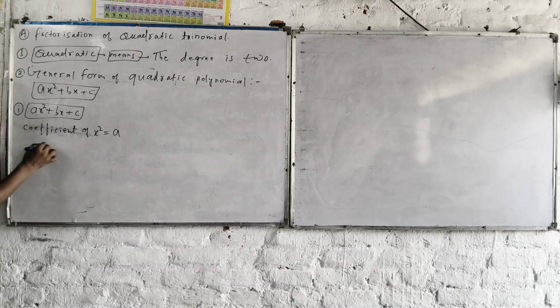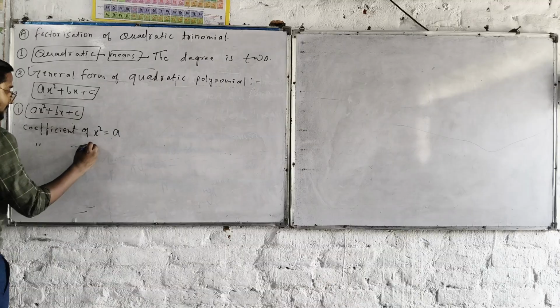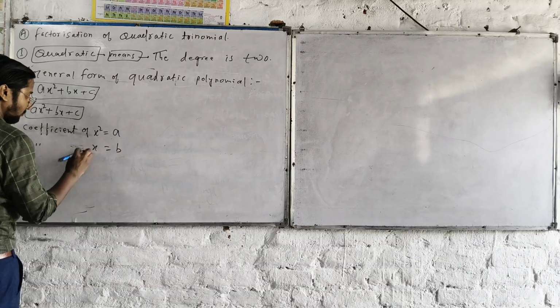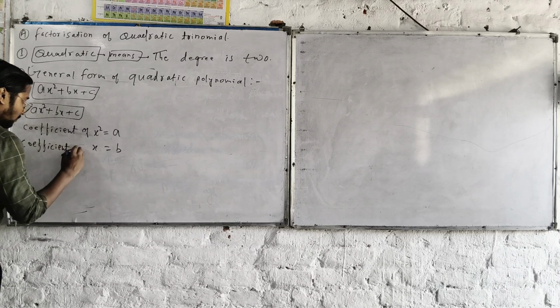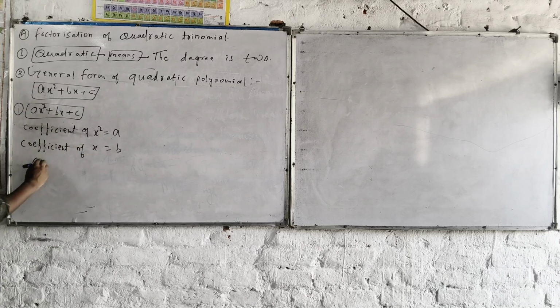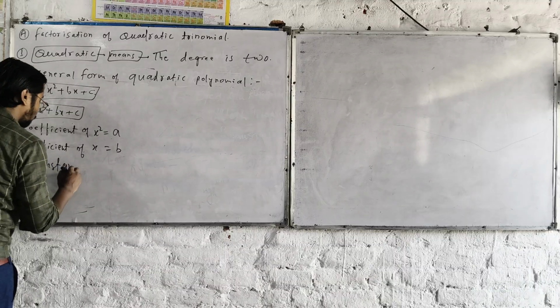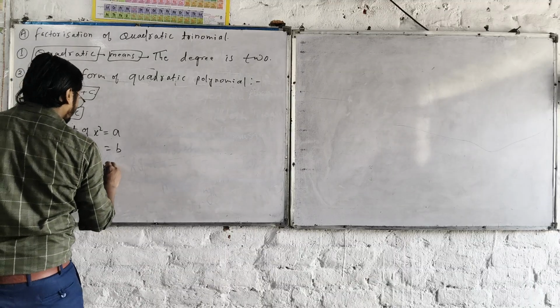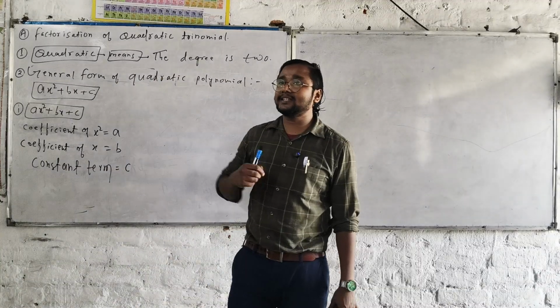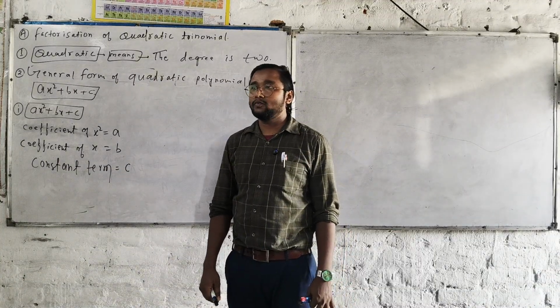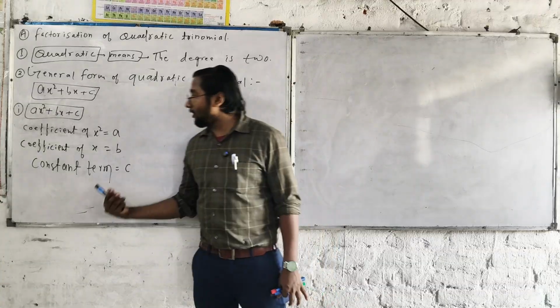Second, you will say the coefficient of x equals b. And then the constant term.